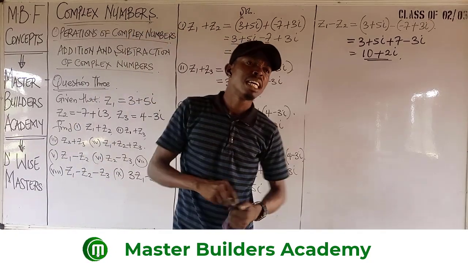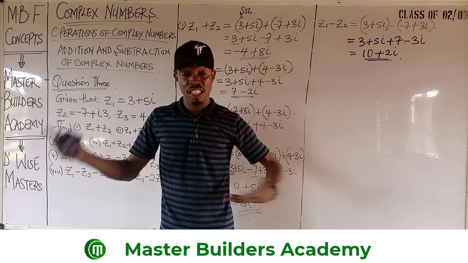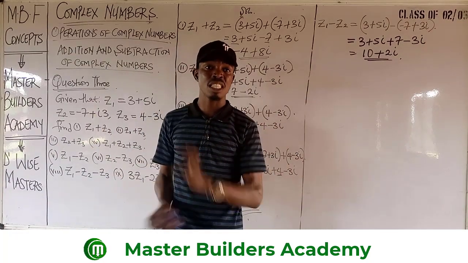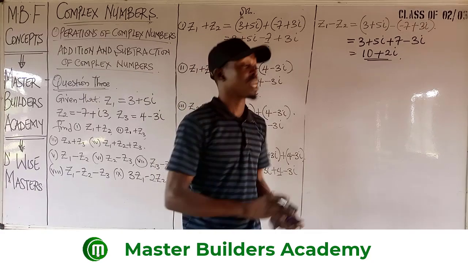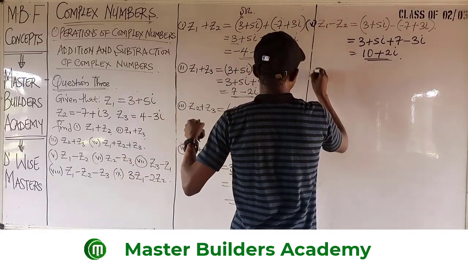So you find out that the addition and subtraction of complex numbers is just something very simple for you to do. You can do this very, very short. Okay? Now, then the next option, which this was V, and then this is VI.